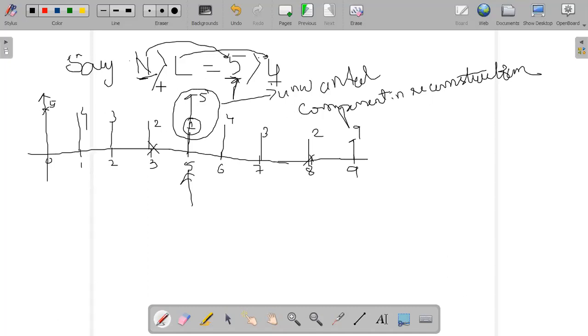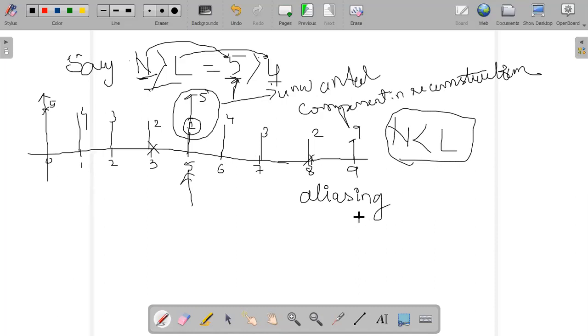If you do not follow the concept of N being less than L, then you may end up with aliasing.